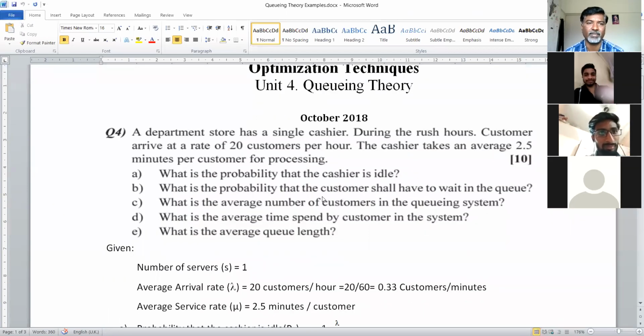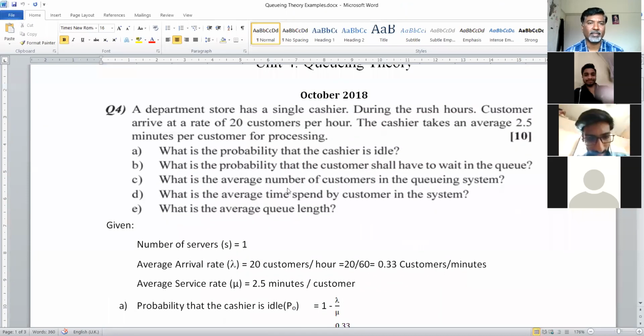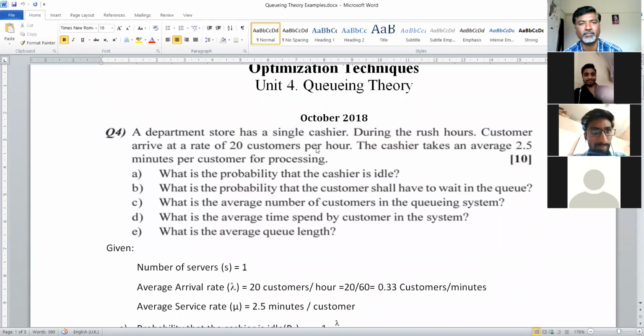We see the first example. A department store has a single cashier. So from this word, what did you understand? There is only one service channel, one cashier. During the rush hours, the customer arrival rate is 20 customers per hour. So the arrival rate is nothing but our lambda. How much is the arrival rate? 20 customers per hour.